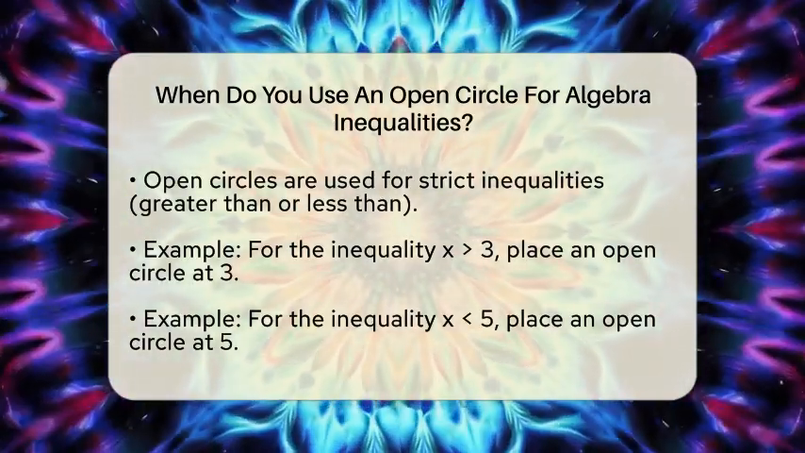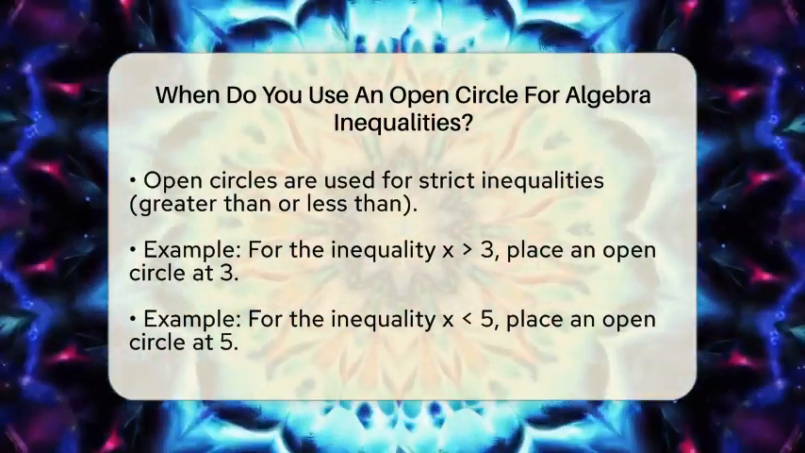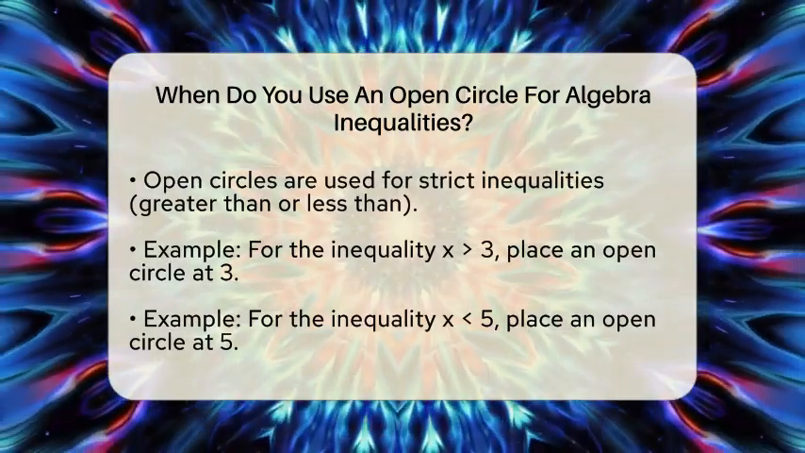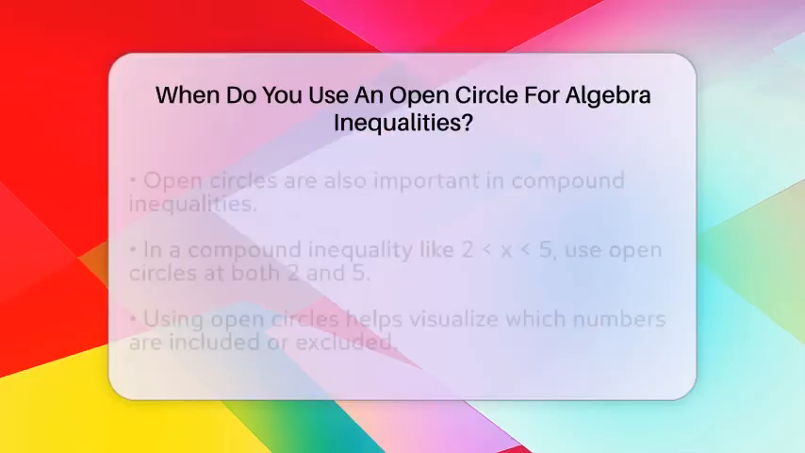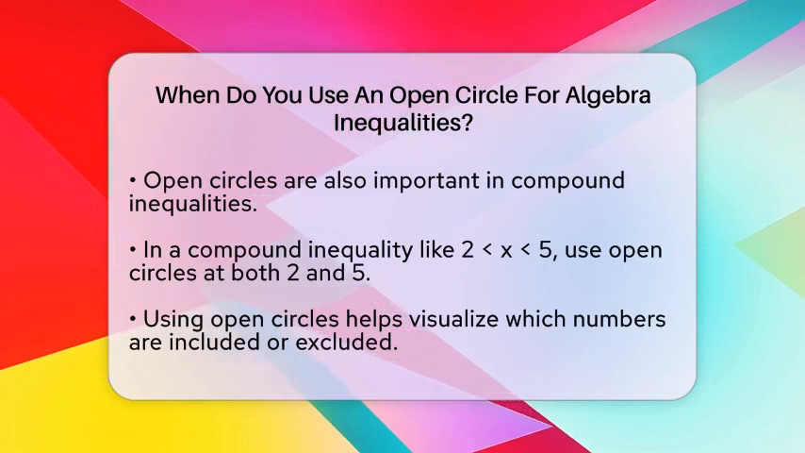Similarly, if you have the inequality x is less than 5, you would also use an open circle at 5. This tells us that 5 is not part of the solution. Instead, we are looking at all numbers less than 5.